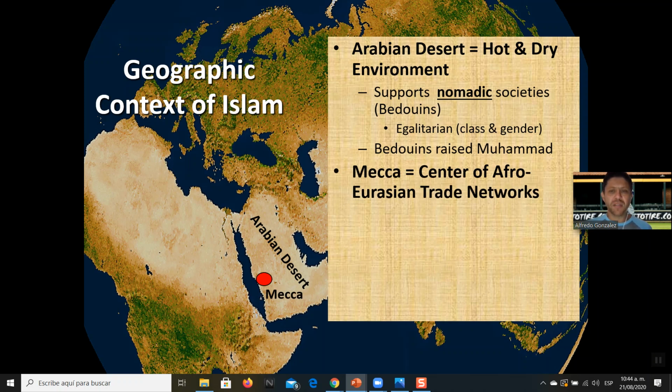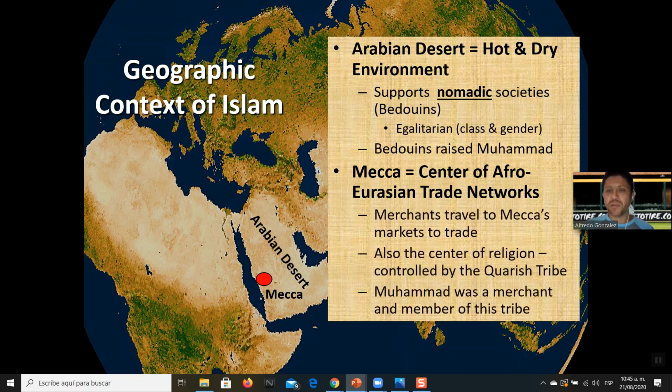It was a center of trade, as you could see. You have Europe here and China. You can't see it, but China's right here, so it's in the middle. You have Africa here, so it was kind of in the middle of everything, and it was quite profitable. It also wasn't just profitable because of merchants, but it was also the center of religion.